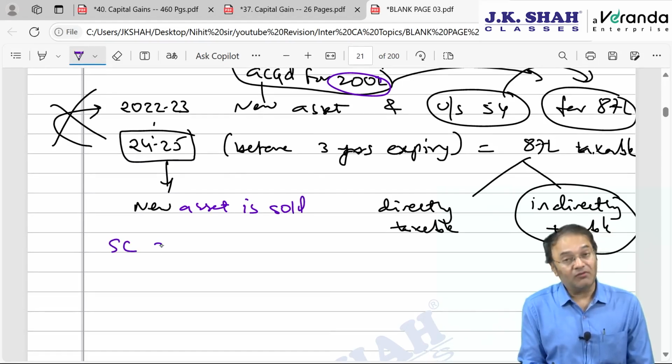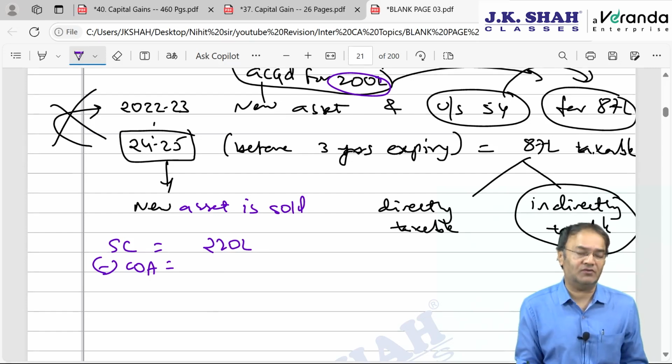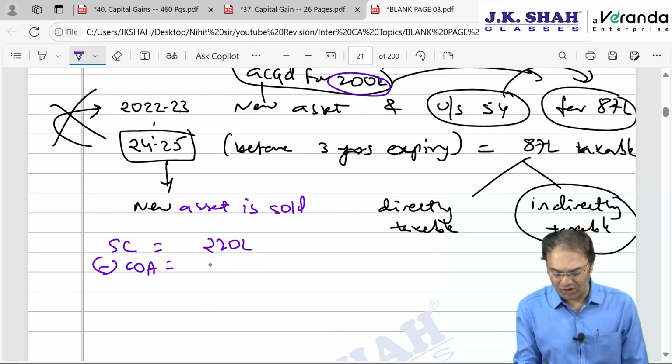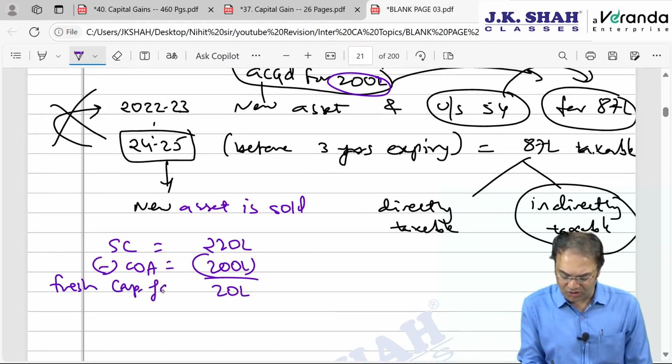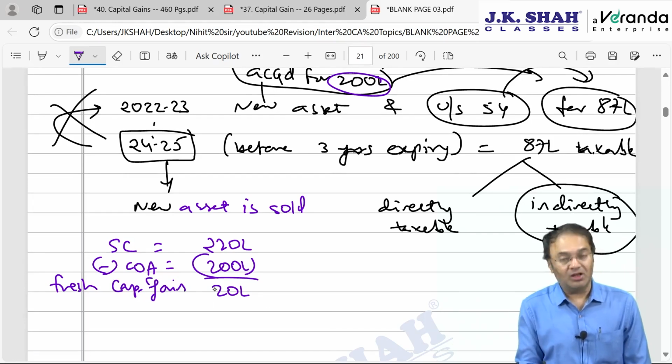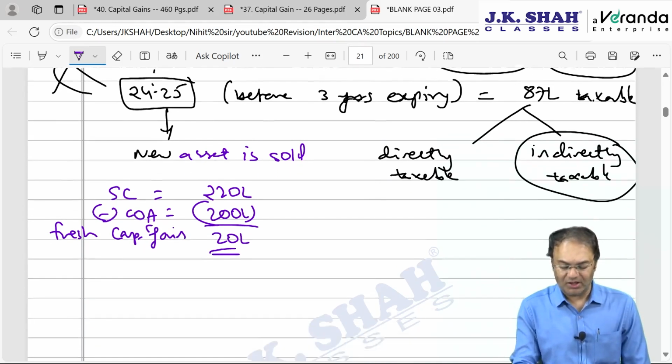First of all, find out at what price it is sold. Supposing it is sold for 220 lakh minus cost of acquisition, assuming it's short term, or even if it is long term, indexation is no more allowed. It was acquired for 200 lakh. This 20 lakh is a fresh capital gain, which ideally would be short term, or even if it is long term, whatever it may be. Fresh 20 lakh is taxable.